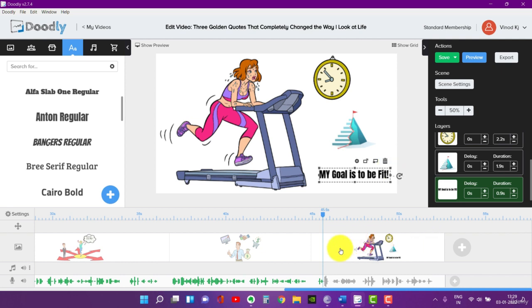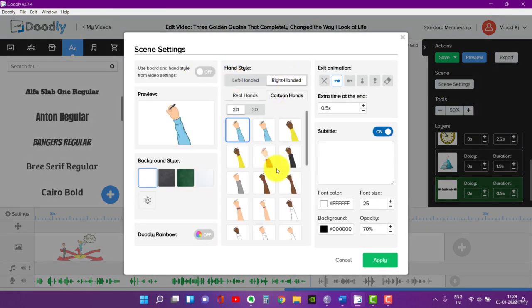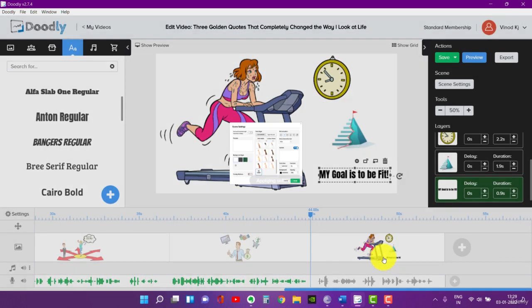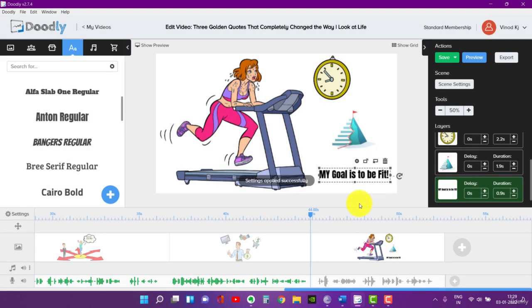It's very simple, right? So what we do is we are going to preview the scene right now. So before previewing, just switch off the hand. I don't need the hand. Okay, so let's preview this.